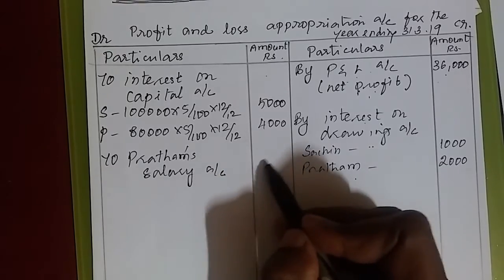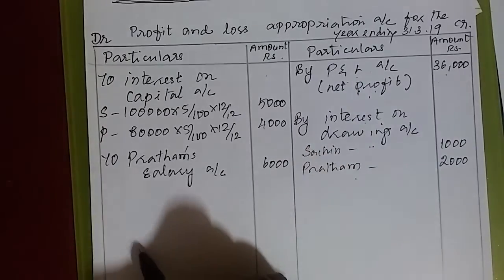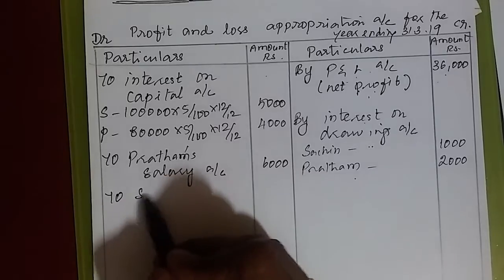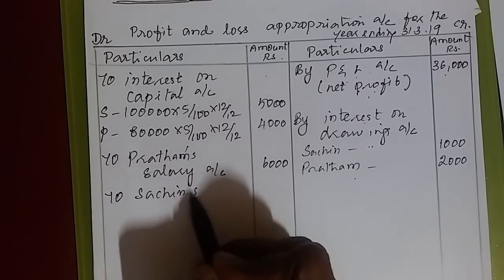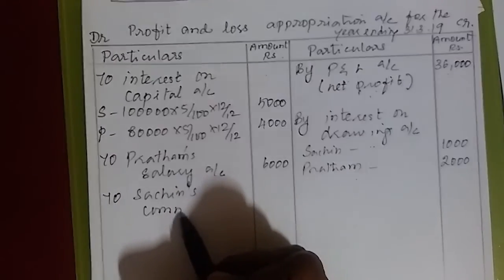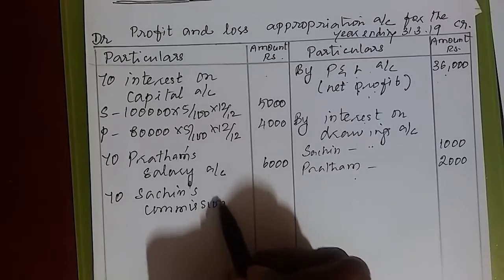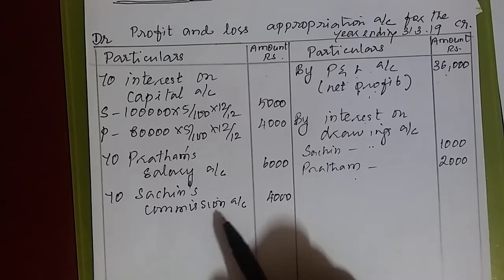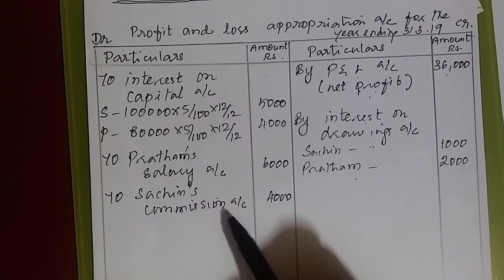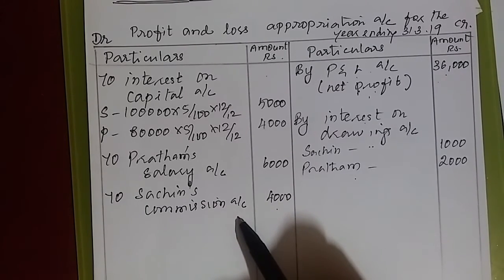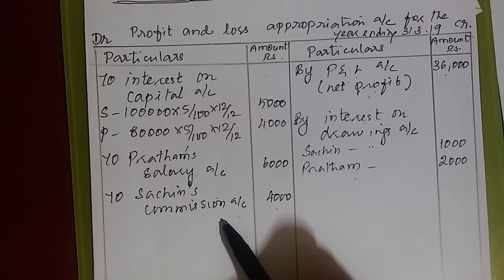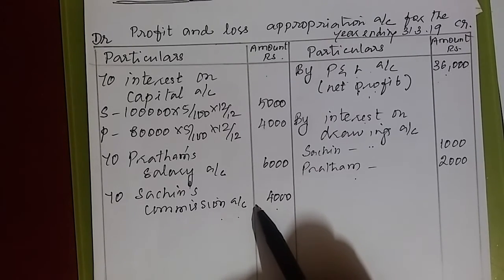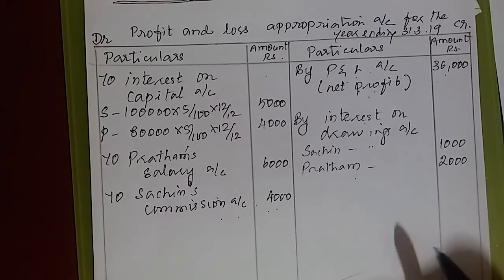How much is Pratham's salary? 6,000. Next is what? Commissions. Whose commission is? Sachin's commission. Sachin's commission is how much? 4,000. Once again I do recall this is yearly value, so I am writing directly. If it is 1 month value, we have to multiply this by 12. They have multiplied and given. That is why I am writing directly. So all the values I have entered.